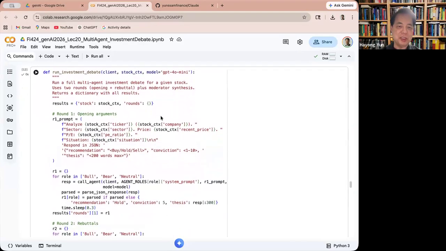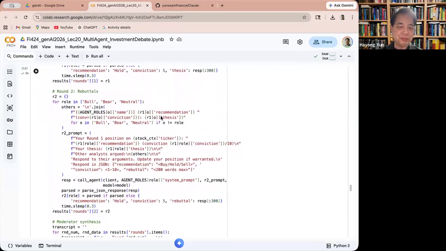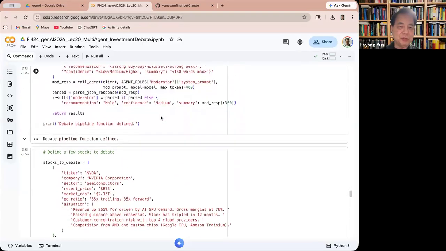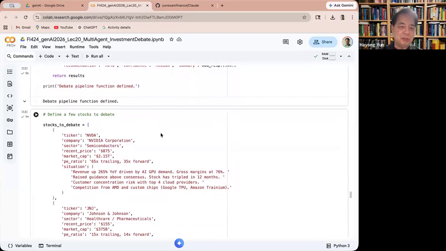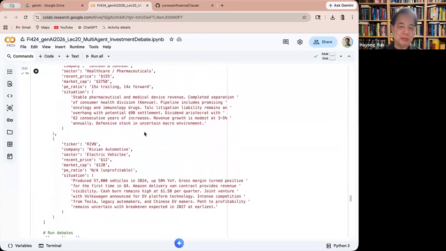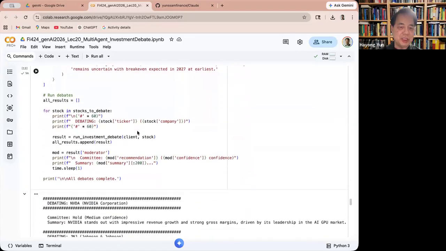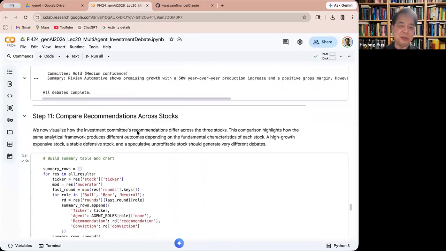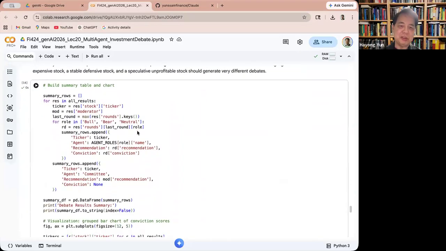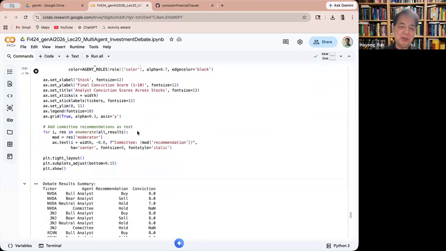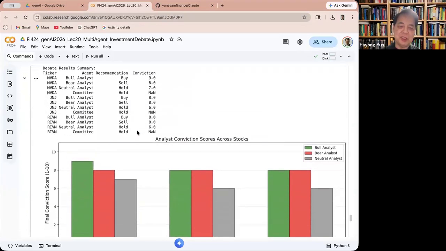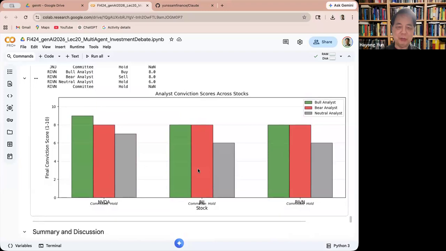That is just an extension. So here, the stocks to debate are NVIDIA, Johnson & Johnson, and Rivian. And again, you can do this and compare the recommendations across stocks. I guess it's basically extending it to 3 stocks and seeing how that works out.